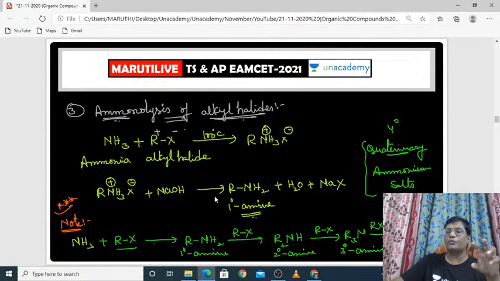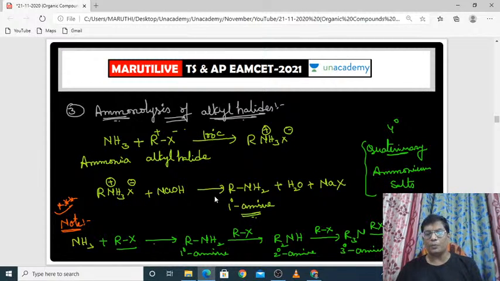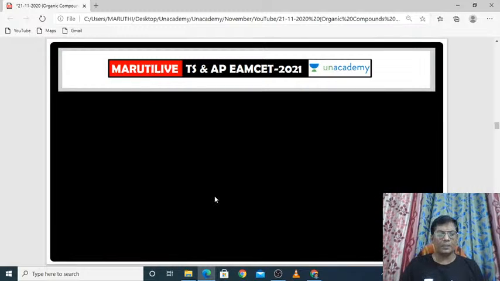Of course, it is not useful only for primary amines. This method, ammonolysis of alkyl halides, is a very important method to prepare all the amines like primary amine, secondary amine and tertiary amine. Of course, sometimes we can make the quaternary ammonium salts also. Okay, these are very important methods to prepare the amines. And the last important method for the preparation of amine is also a very important method.